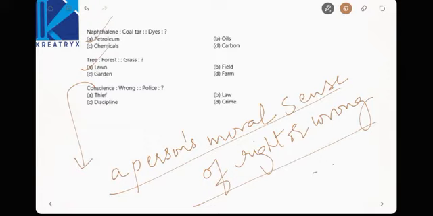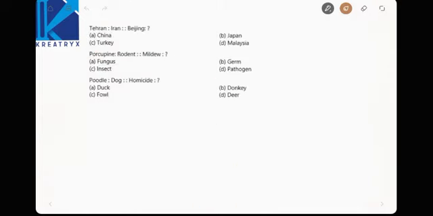Now police is for what? Crime, easy relationship, right? We can frame very easy relationships here. Now Tehran is the capital of Iran. Now Beijing is the capital of China, easy thing. Now porcupine is a rodent, means your rat. Porcupine, a higher grade of rat is called porcupine, rodent.